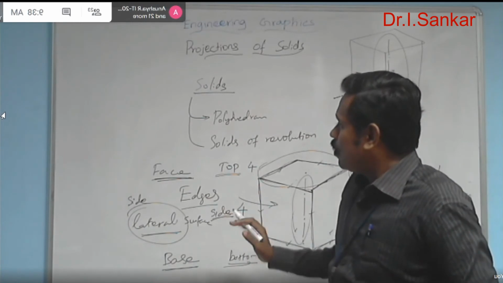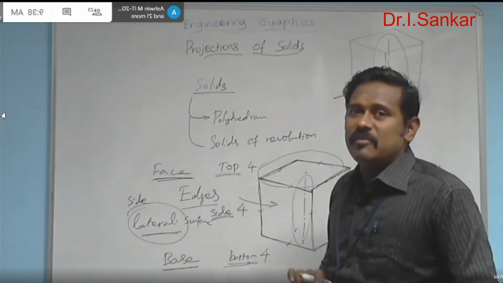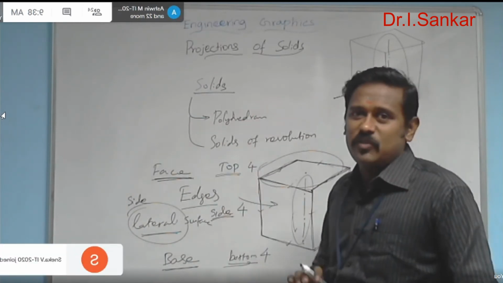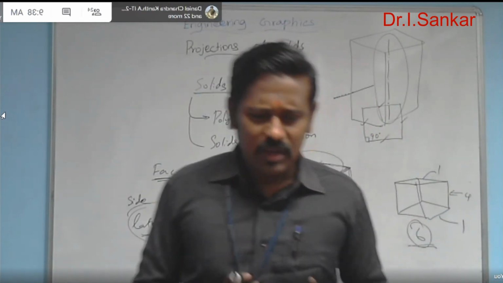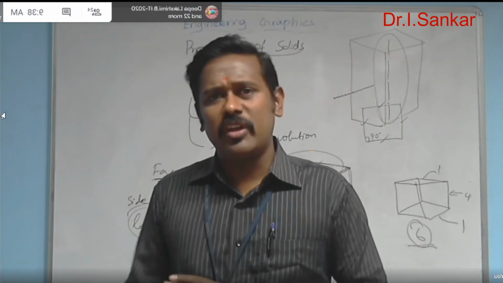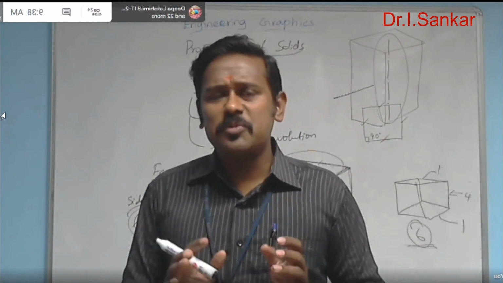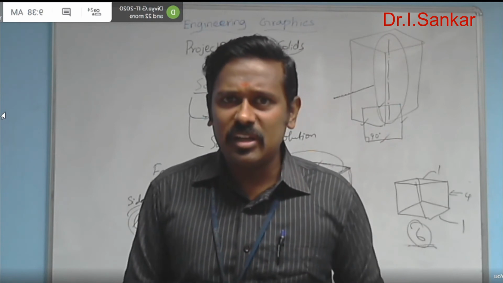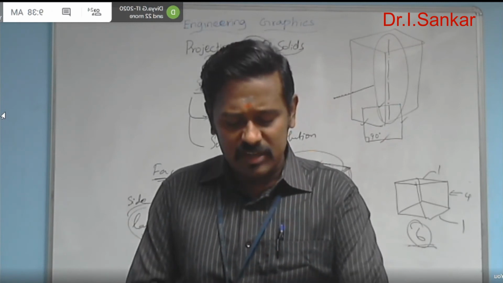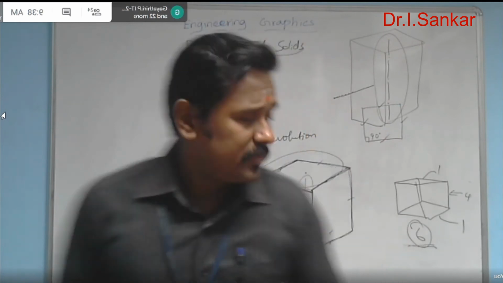Okay, and now we can go on to study the various types of solids we are going to discuss in engineering graphics. In some other subject or perspective, the types of solids may be categorized in some other way. But in our engineering graphics concern, we are considering the solids in a particular way only. Let me write above on the board.